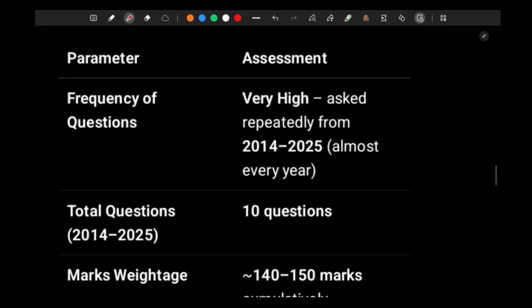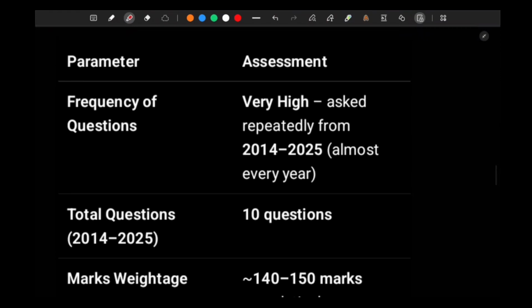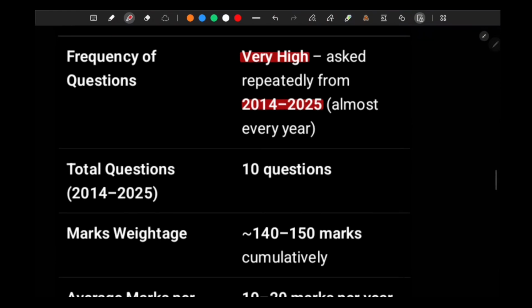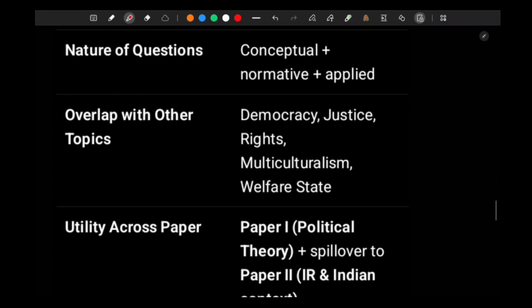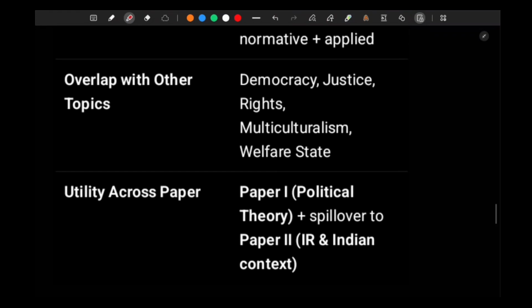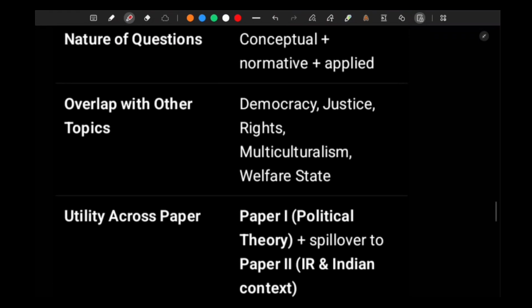Then ROI. How is the ROI? ROI is very high. Questions on every concept of paper 1A are going to be there. Every year you will find one or two questions in quite a detail. The level of detailing in equality is going to be very high because it is a very central concept of political science, right? There is overlap as well, there is interlinkage as well, and if you use the quotes, if you use these scholars across the subject, you are going to fetch more marks, right?